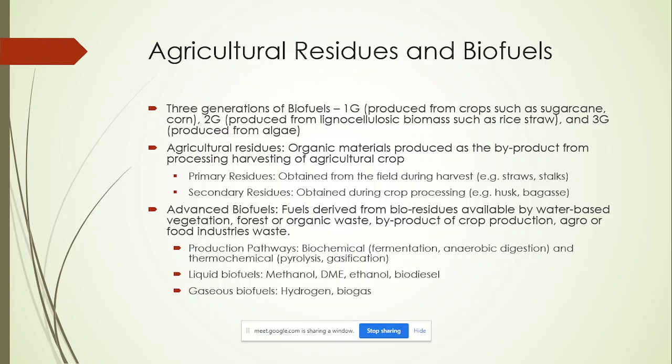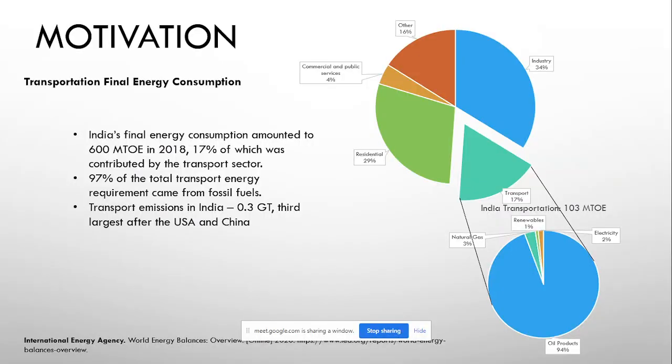For example, you have biochemical with fermentation and anaerobic digestion, or thermochemical using pyrolysis and gasification. There are liquid as well as gaseous biofuels. So why are we talking about biofuels here? What is the need for biofuels here?